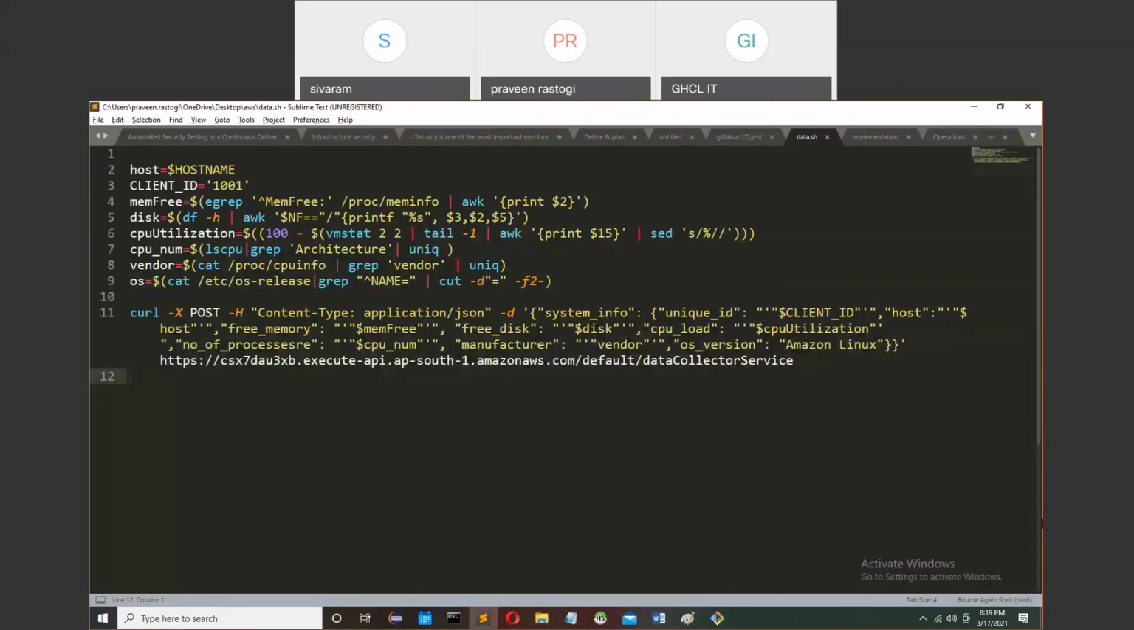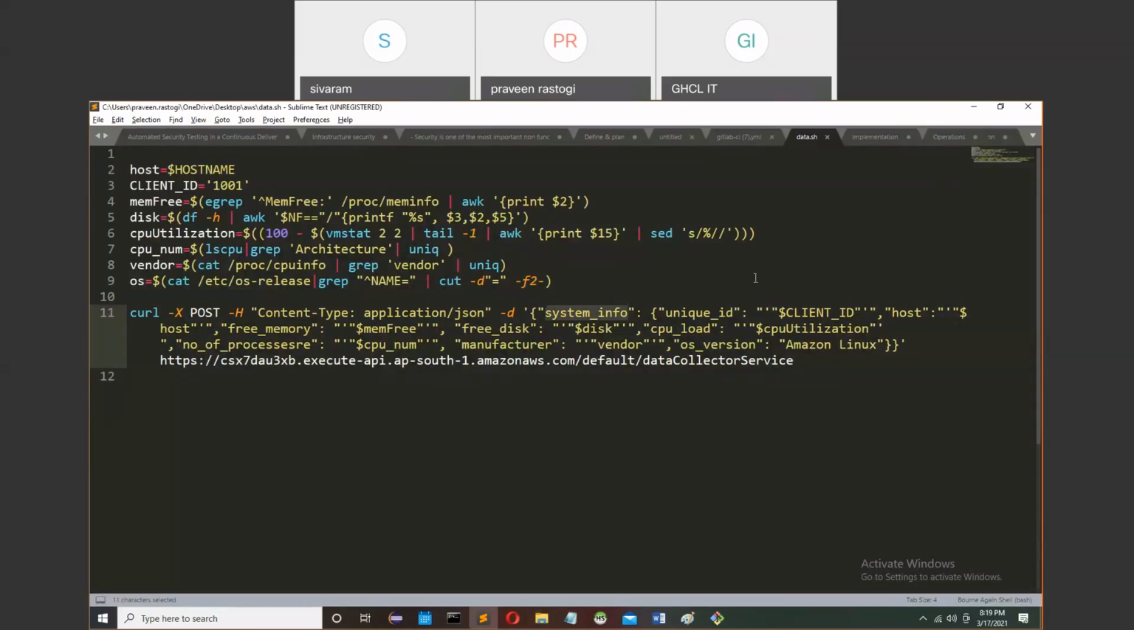Is there JSON, right? Client ID. Yeah. First thing is that you have to send the data in JSON format. JSON format is nothing; it's just a key value pair. So you have to send your data in the key value format. Right? So this is the simple JSON file.